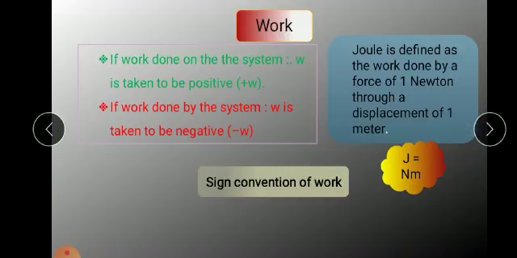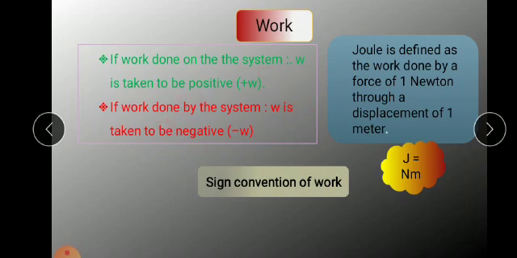Same thing if work is done on the system. Work done on the system, or else you are pushing the car, you are moving the car. So you are working on the system. So when work is on the system, I said it is always a plus W symbol. Work is done by the system. What example can we say?